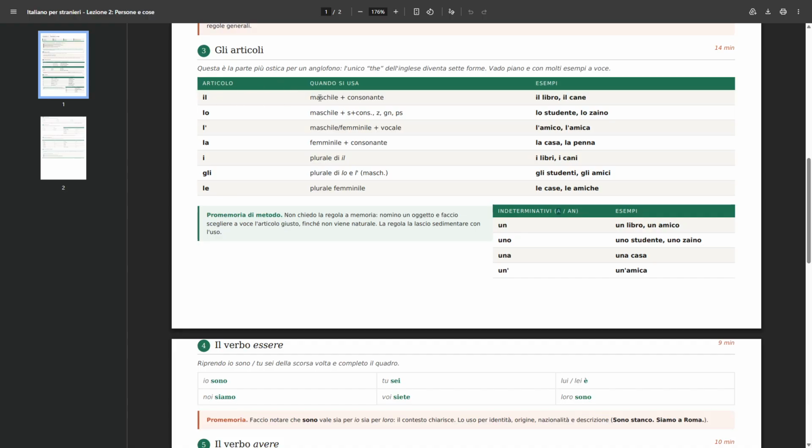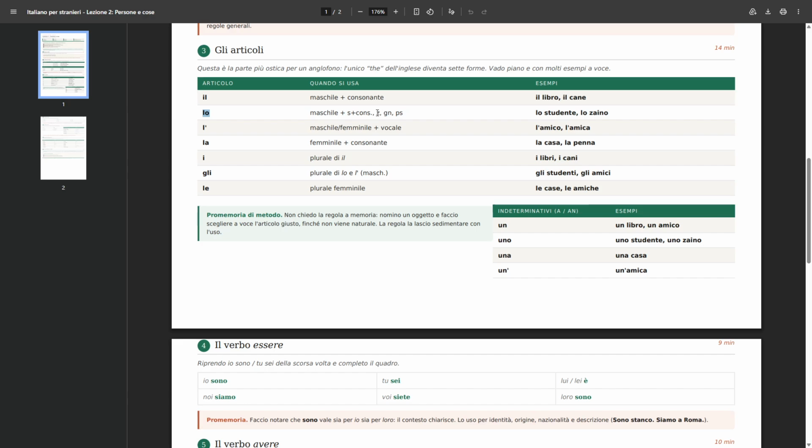We have, first of all, when we have a noun that's masculine and that starts with a consonant, we use il. So, for example, like we've seen before, il libro, the book, il cane, the dog. Okay. And then when they start with a consonant, they are masculine. Again, they start with a consonant, but that consonant is S, and after S comes another consonant, we use lo.